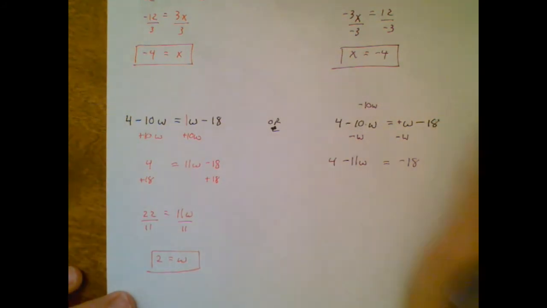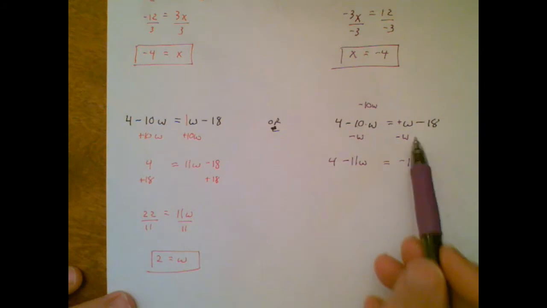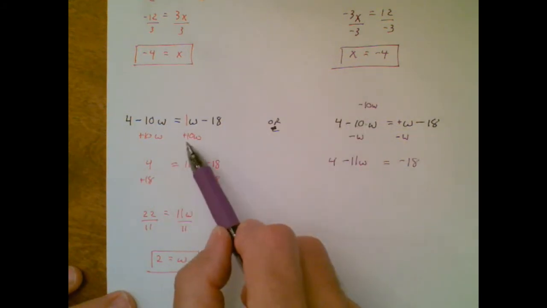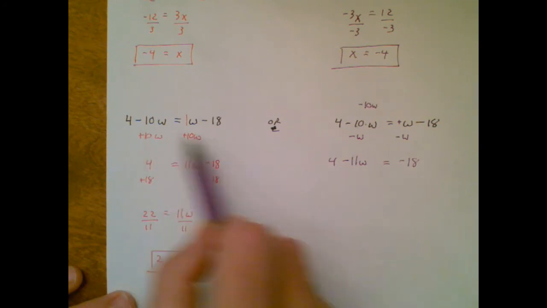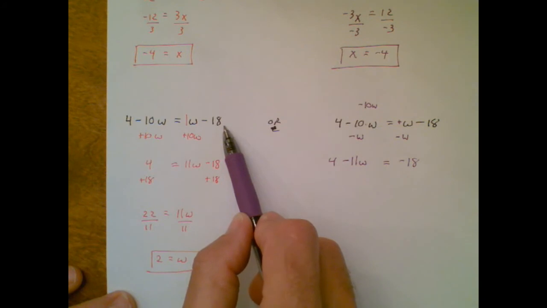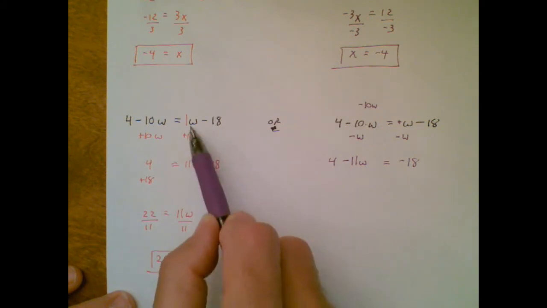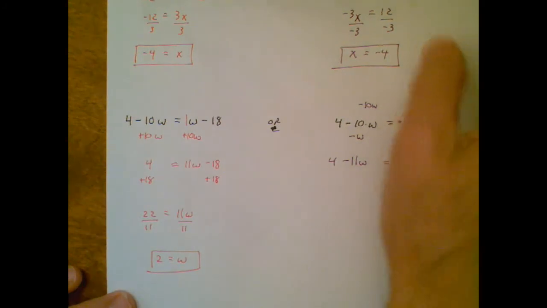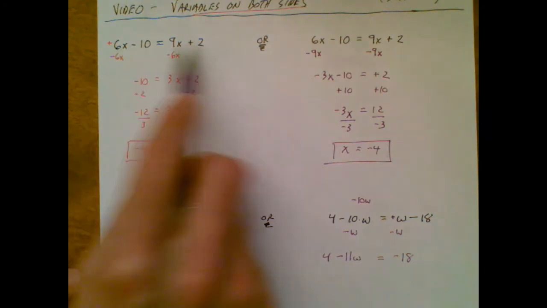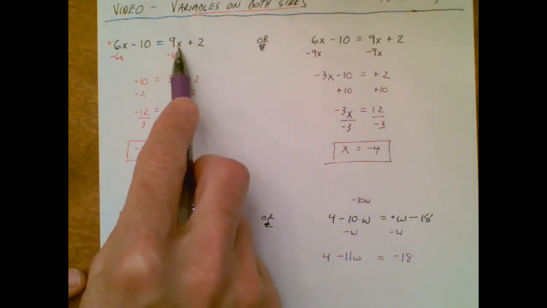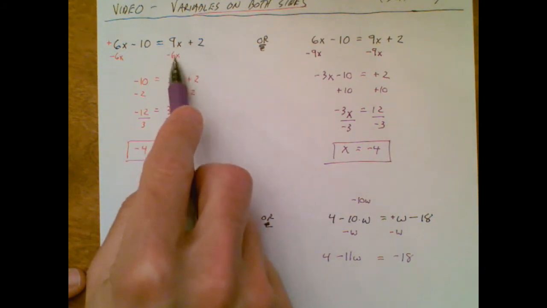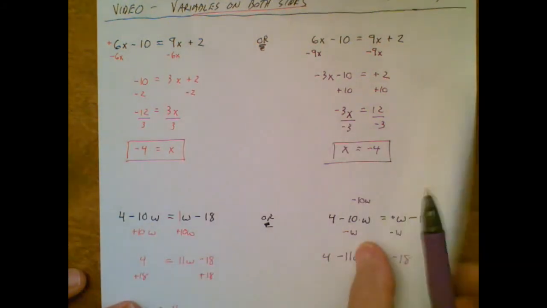One thing you should notice as we're doing all these: anytime we move a term from one side to the other, it always matches up with its like term. In other words, when this 10w traveled over to this side, it wasn't interested in combining with the minus 18 because they're not like terms. It was interested in combining with the w. Same thing up here. When this 6x went over here, it was interested in pairing up with the 9x, not the 2. This is a like term to 6x because they have the same variable.